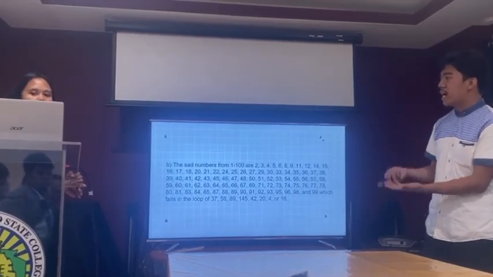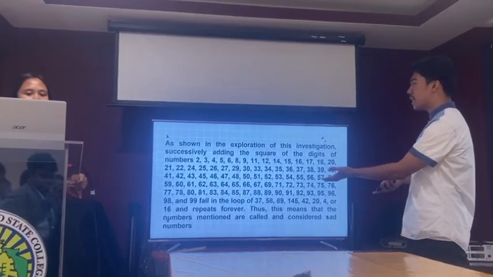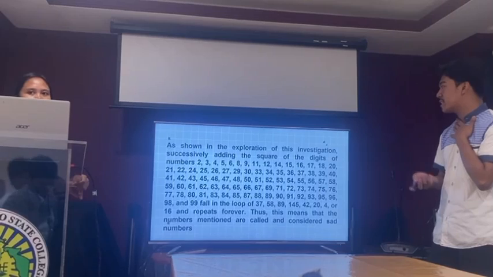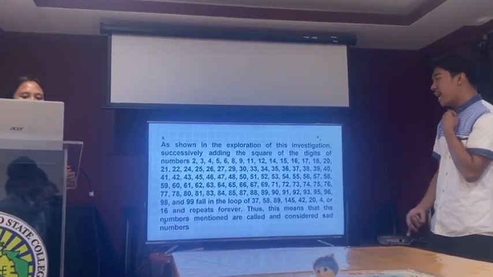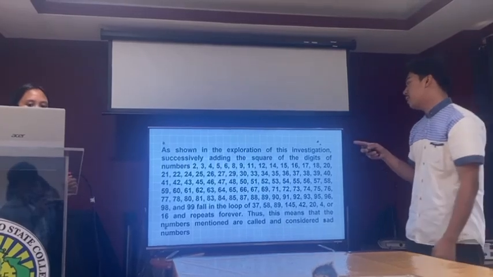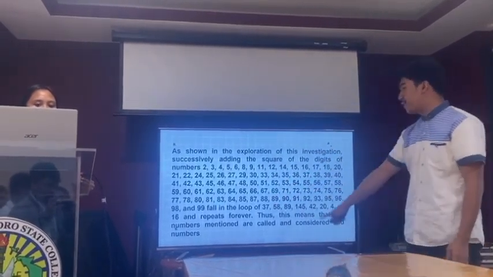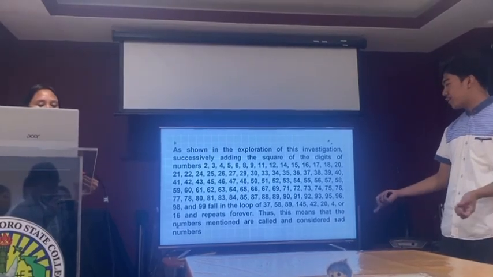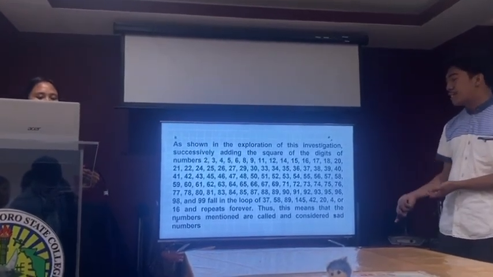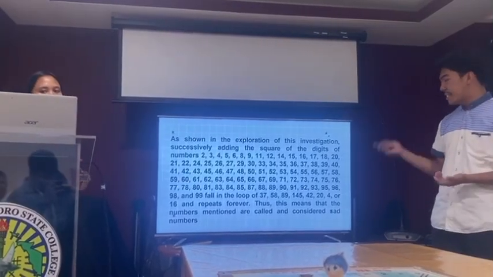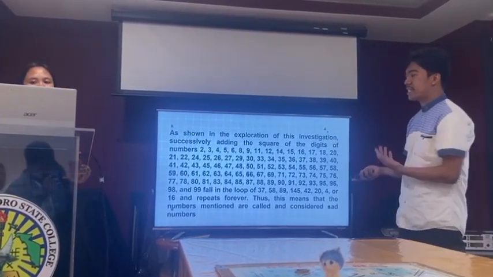Now, let's test conjecture B. This explains that the investigation shows that adding the squares of the digits of the numbers, and also 99, also 2 to 99, fall in the group of 37, 58, 89, 145, 42, 20, and 16, and repeat forever. Thus, this means that the numbers mentioned are considered sad numbers. So this conjecture shows that this given number is a sad number.